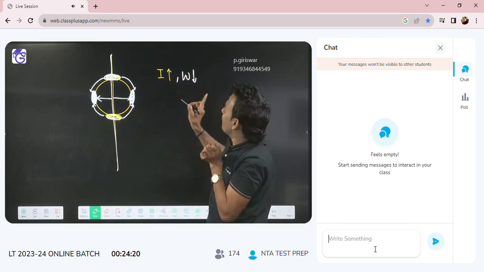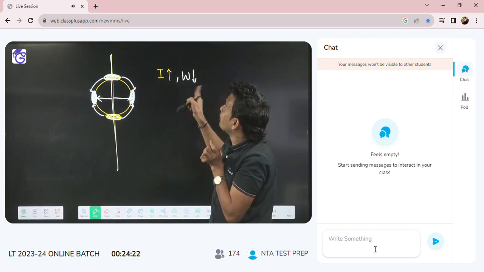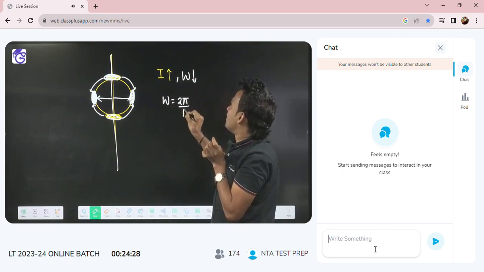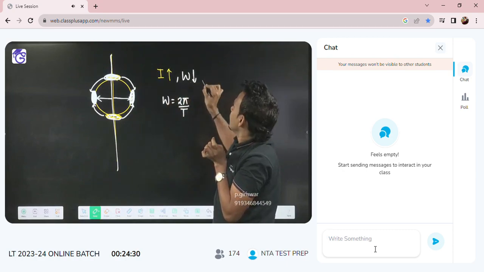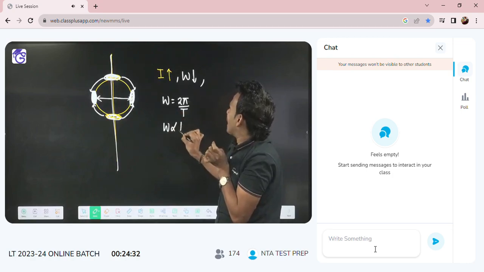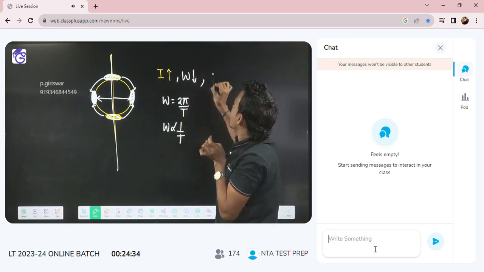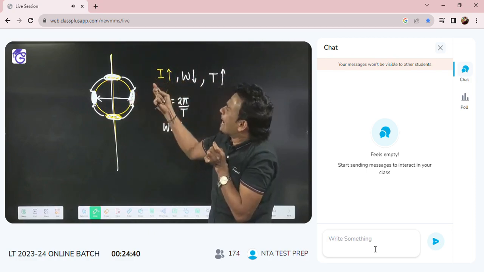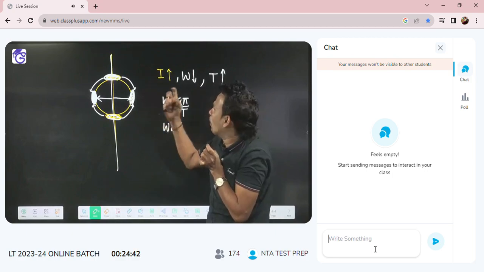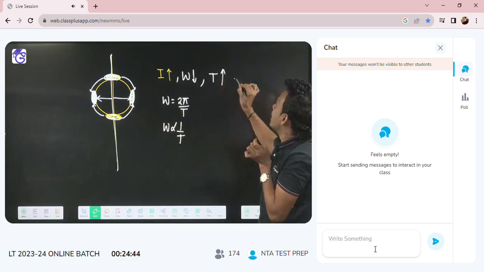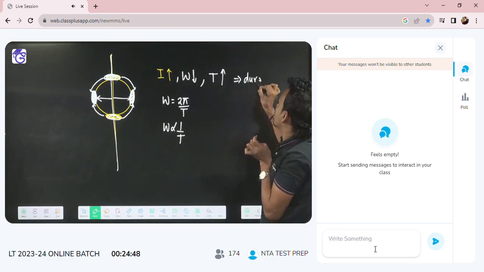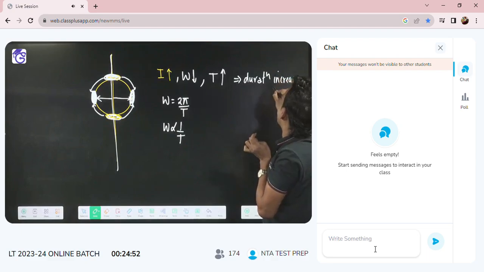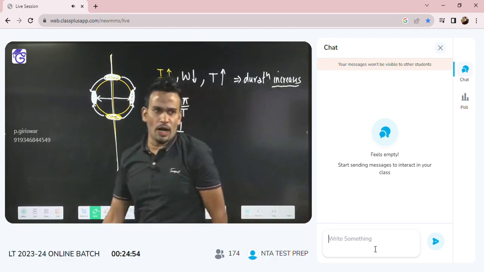And always remember, we are not talking about omega, we are talking about time period. You know omega is equal to 2 pi by T. So if omega decreases, since omega is inversely proportional to time period, the time period of revolution of earth on its axis will increase. And this time period is known as the duration of days and night on earth. So if time increases, it means the duration of days and night will increase. It will become more than 24 hours.